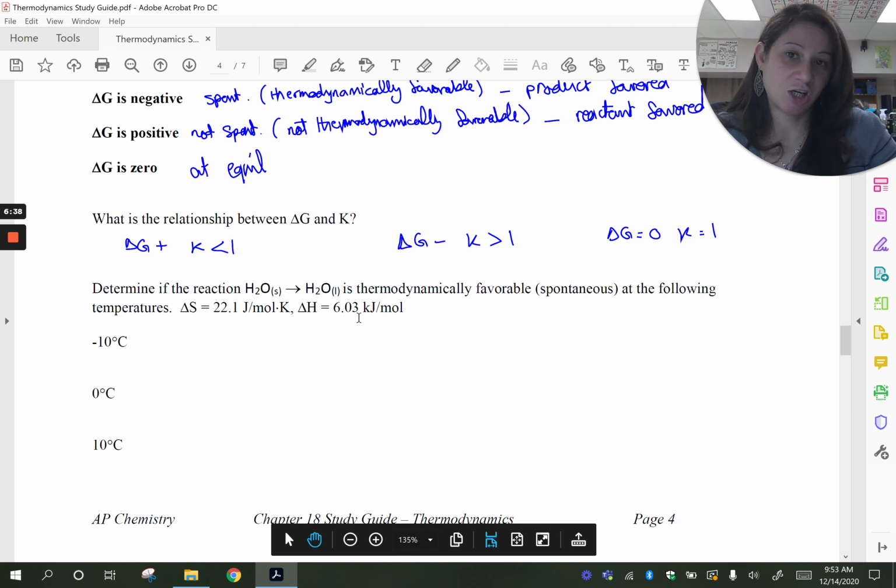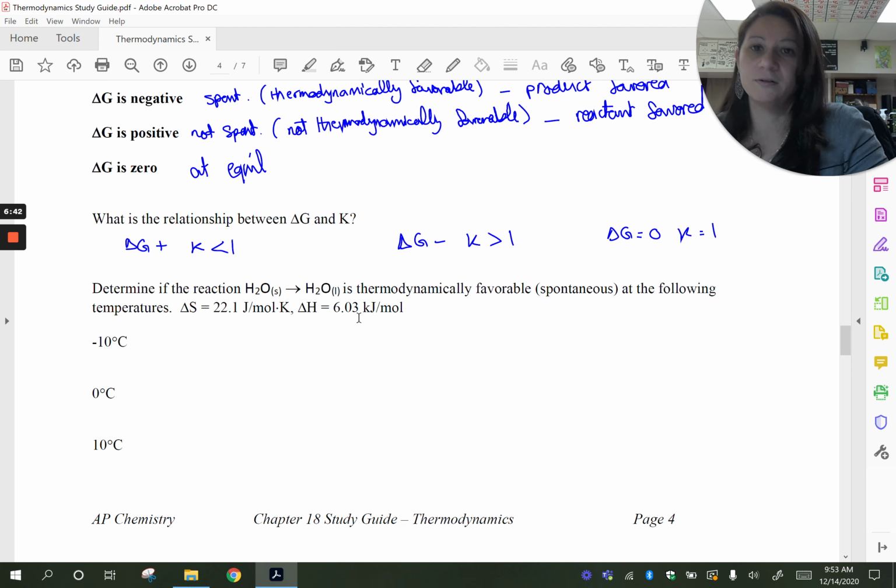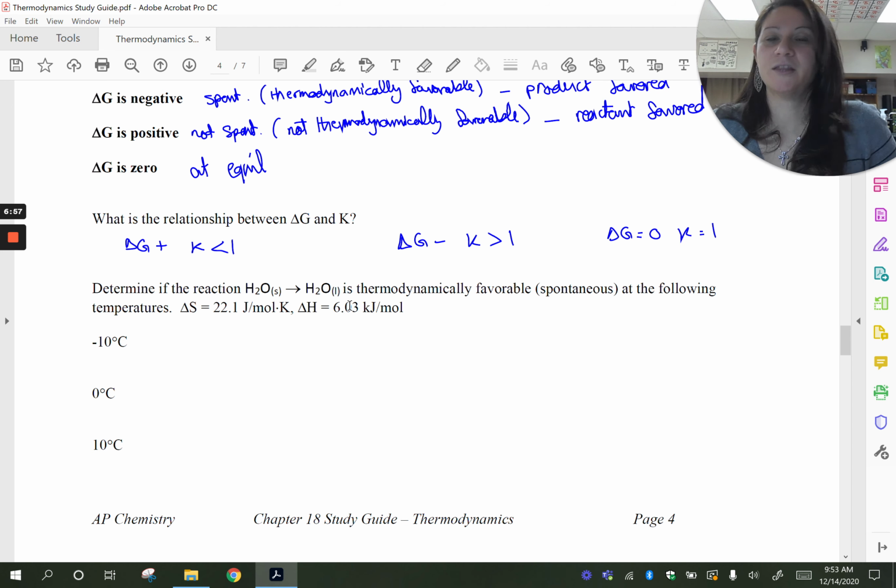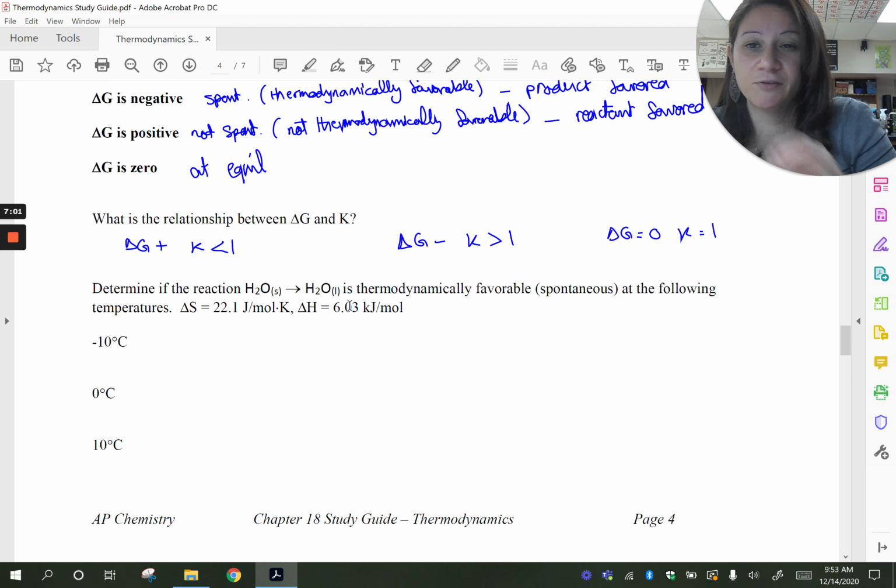Now, any phase change, just so you know, is always going to be favored by one of the forces and not the other. Let's look at this one. So going from solid to liquid, let's look at entropy, delta S. What do you think? Is that entropy driven? Yes, it is. Going from a solid, which is highly organized, to a liquid, which is a little bit more disordered, that means delta S is positive and it is favored. And if you look at this, delta S is positive, right? So that checks.